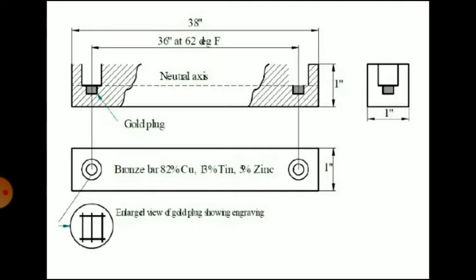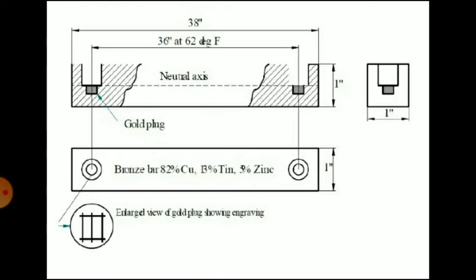It is made of a 1-inch square cross section bronze bar. The composition of the bar is 82% copper, 13% tin, and 5% zinc. And it is 38 inches long. So you can see in the diagram, the length of the bar is 38 inches. You can see it at the top.